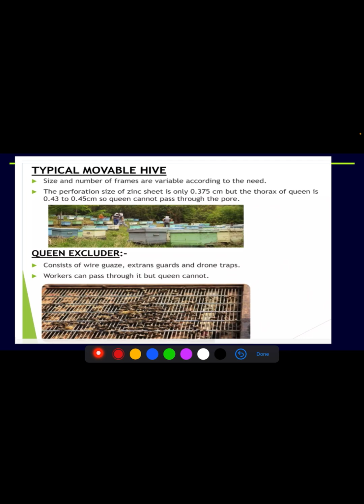Typical movable hive. In this, the size and number of frames are variable according to need. The perforation size of zinc sheets, like you see in these big boxes where hives are kept, has a net-like structure, and the perforation size is 0.37, but the thorax of the queen is 0.43 to 0.45. So the queen cannot pass through the pore. The worker and the drone pass and they produce honey. Okay. Queen excluder.